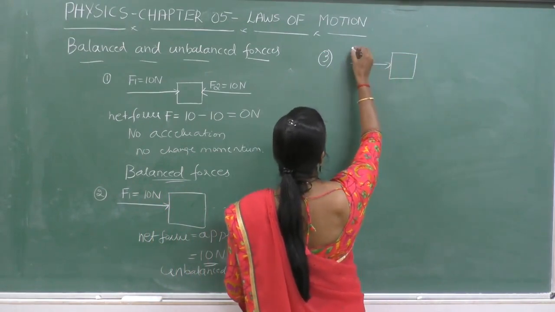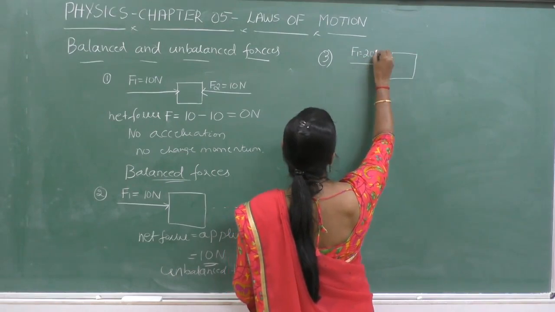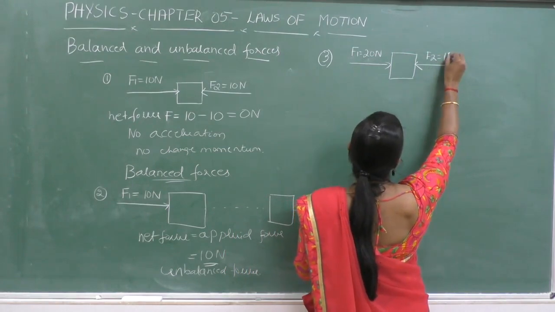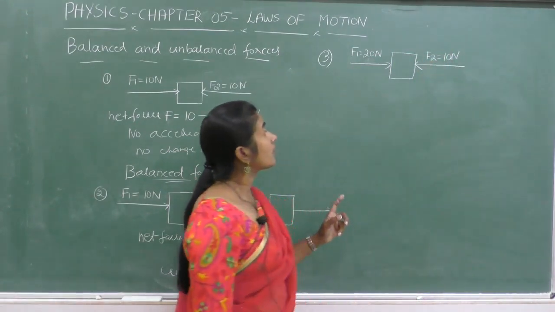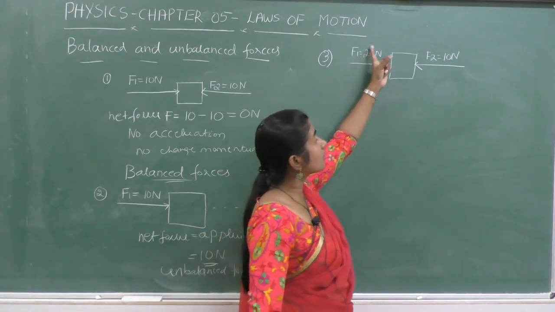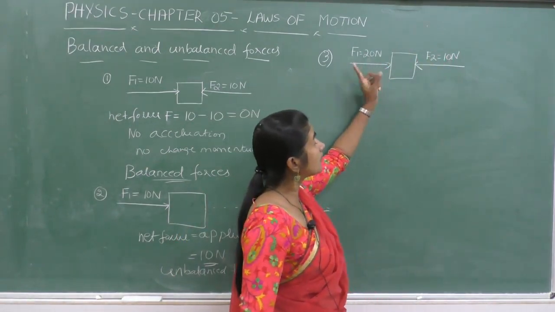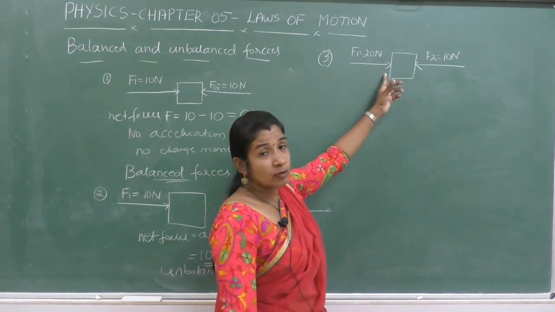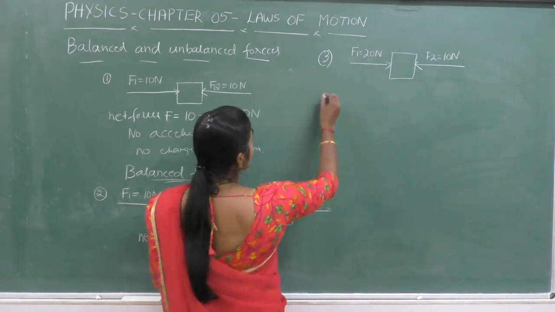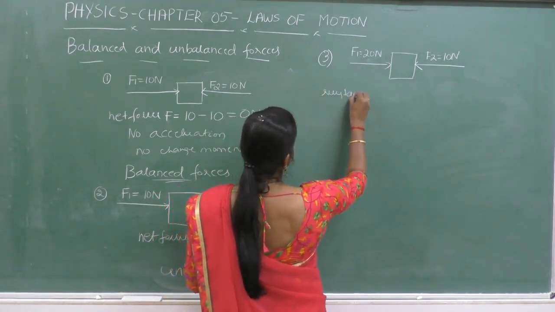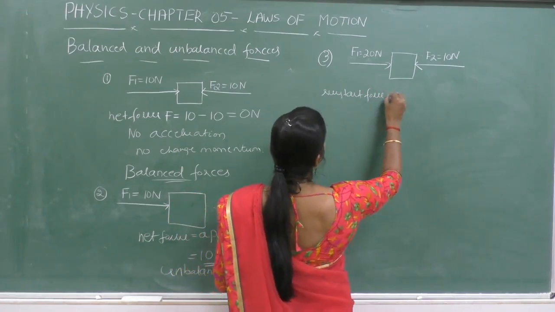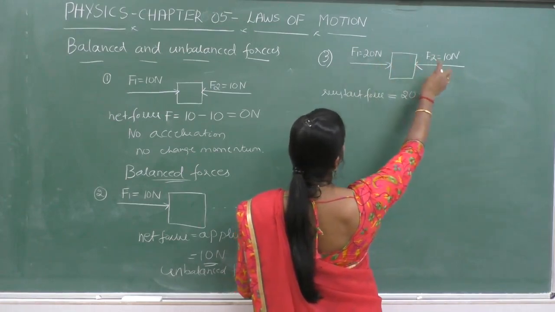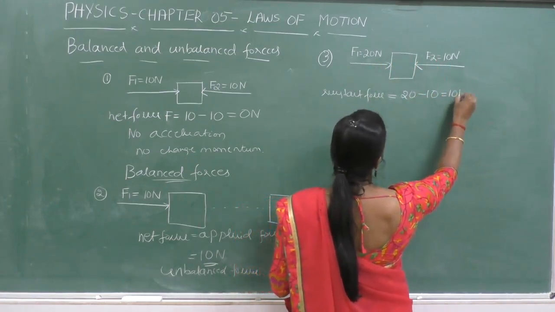Consider the third case. The same box, one boy pushes it with a force of 20 Newton. Simultaneously, another boy pushes it with a force of 10 Newton. Here we observe that the magnitudes of the forces are different, but these two forces are acting in the opposite direction. If the body moves, let us find the resultant force, or the net force, which is equal to 20 minus 10, F1 minus F2. So, that is equal to 10 Newton.